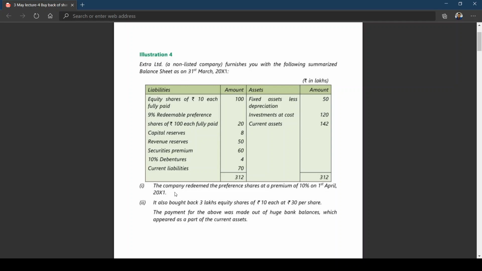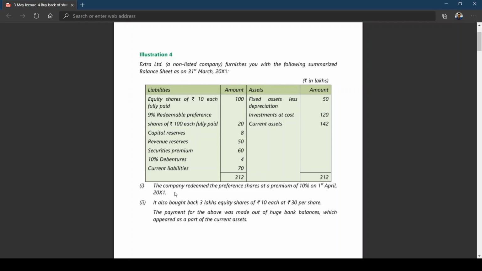Coming back to this, the company redeemed the preference shares at a premium of 10% on 1st April 2011. It also bought back 3 lakh equity shares of 10 each at 30 rupees per share. The question is about when the company has bought back the shares, the number of shares purchased is given.